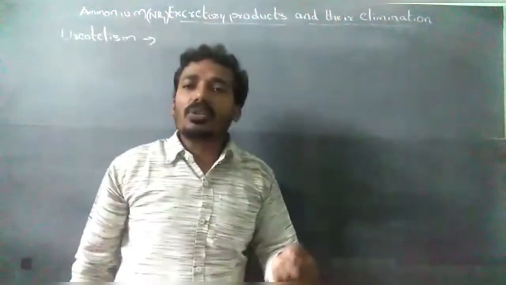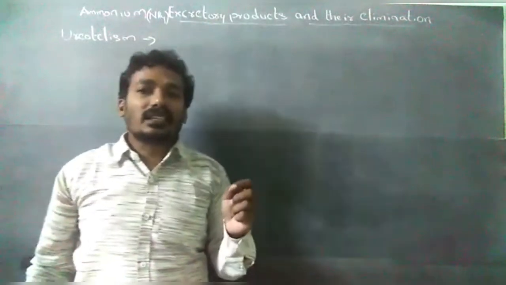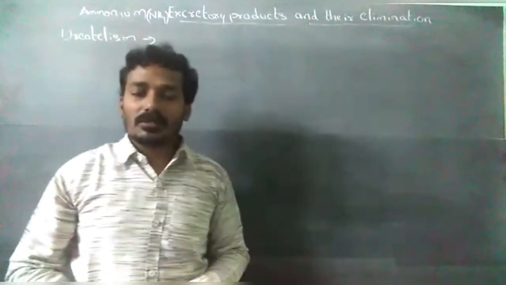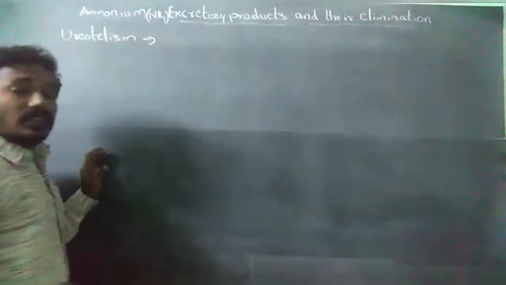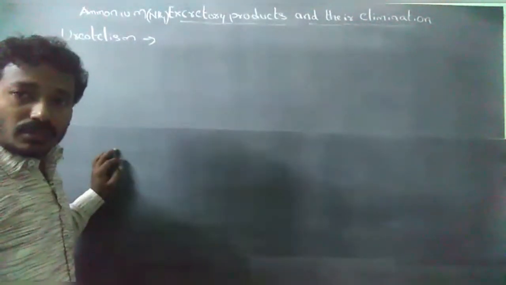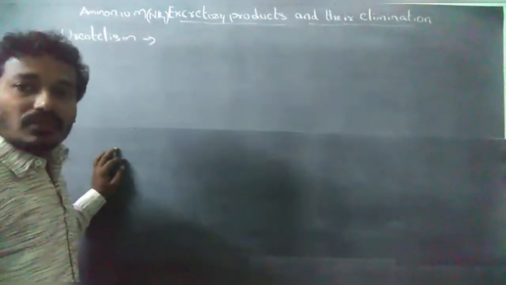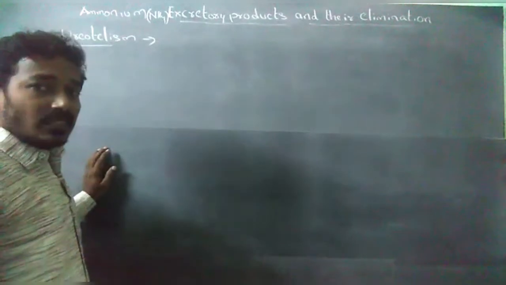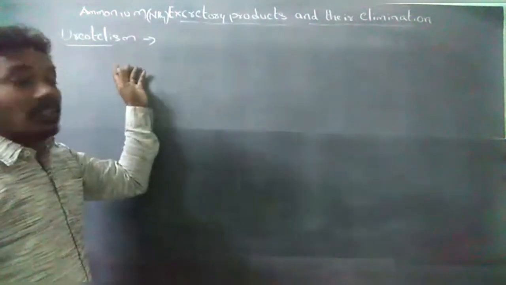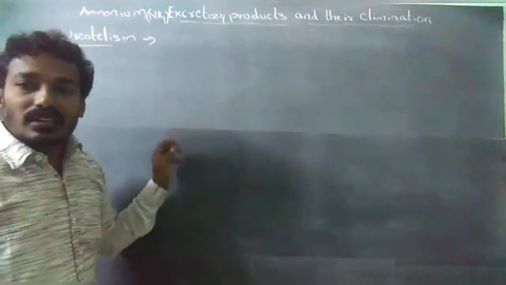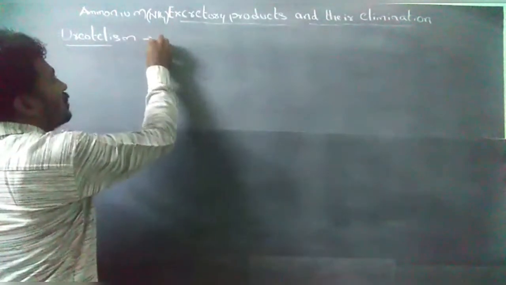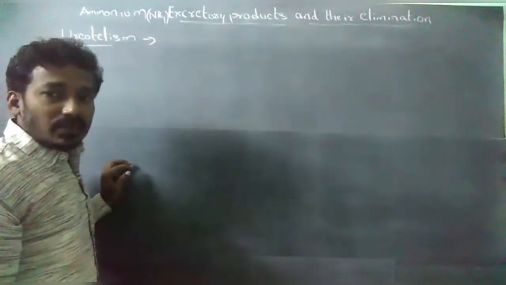Next, ureotelism. Urea and uric acid are the chief excretory products in terrestrial organisms. These help in the conservation of water. Ureotelism means the process of elimination of urea. These animals are called ureotelic animals.